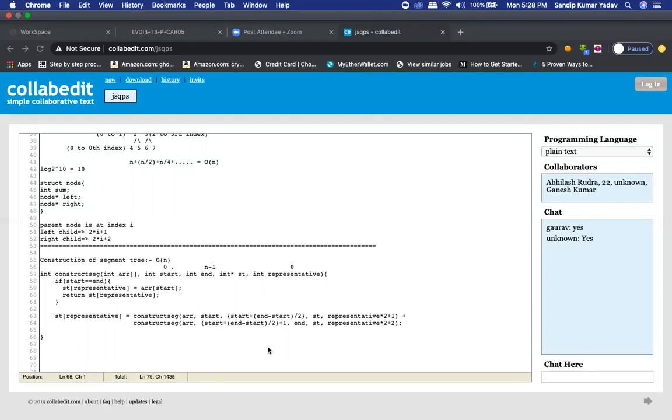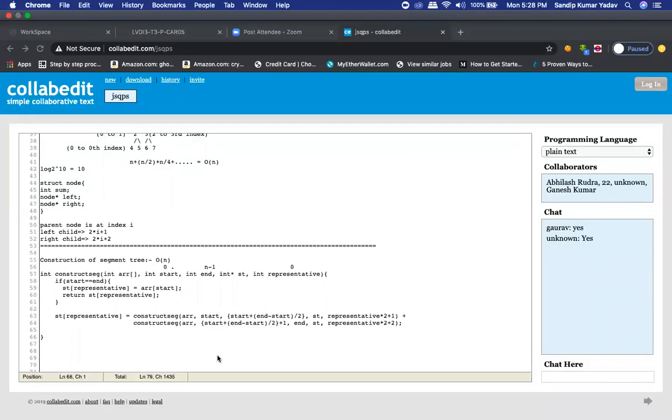The interesting part of the code is that the way I have coded the construction function, this technique will be used in every other function, for every other query also, right?